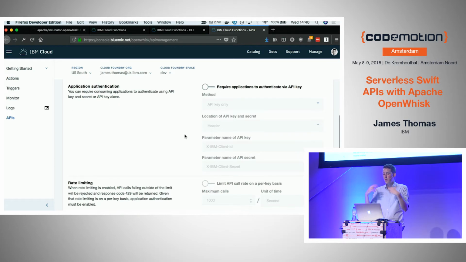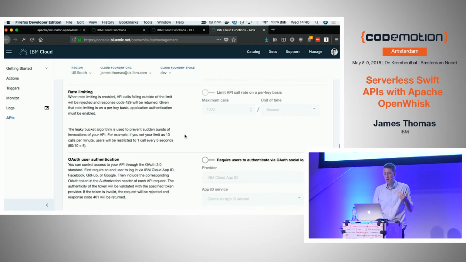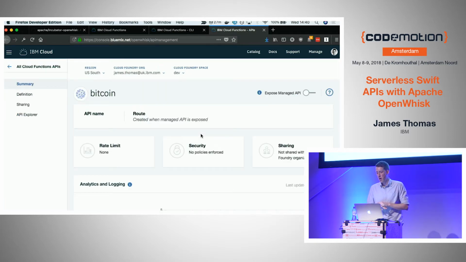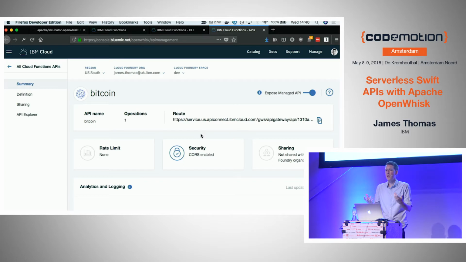And then you can see all those things I talked about: security, rate limiting, OAuth, CORS. These are just flags in your API gateway. You don't have to think about or handle this in your code anymore, which is really, really nice. And hopefully, if the cloud gods are being nice to me, click save, and it should generate you a new URL on the platform that you can call programmatically to invoke your serverless function.